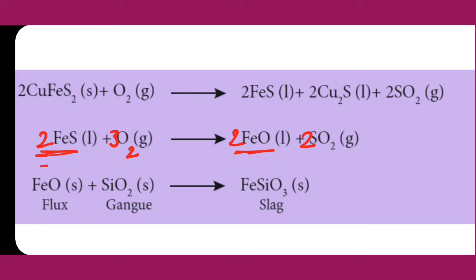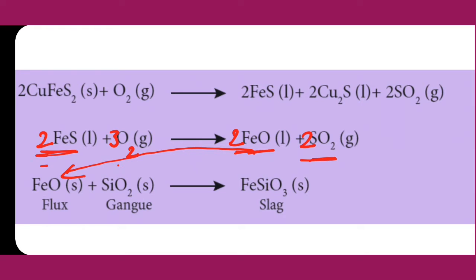That 2 sulfur takes 4 oxygen means it forms 2 SO2. So, that FeO, that is flux, is reacted with gangue, that is SiO2, to form slag, that is FeSiO3, slag.